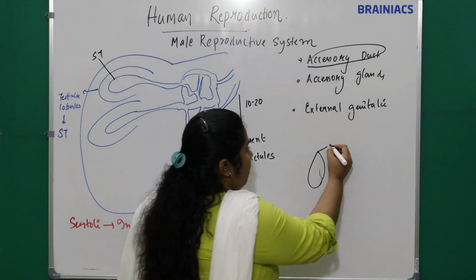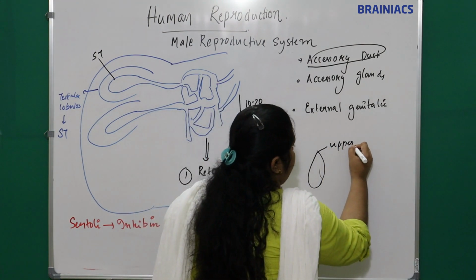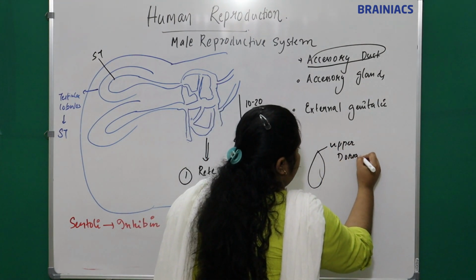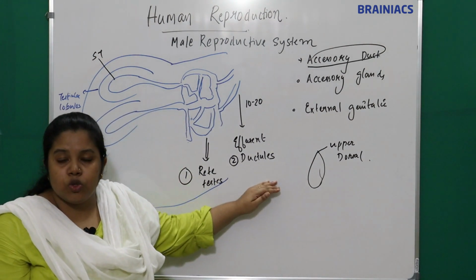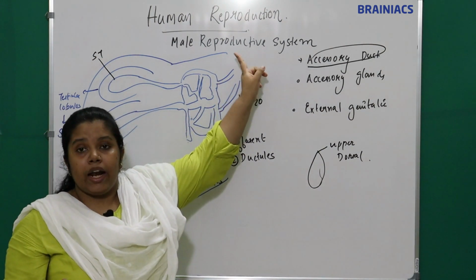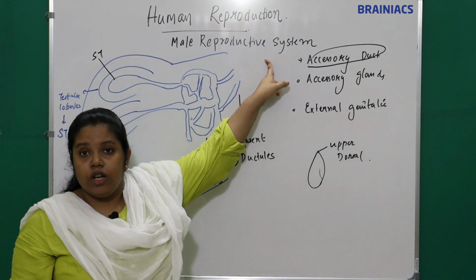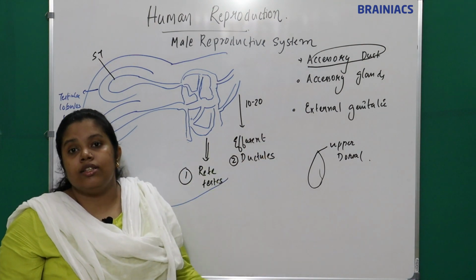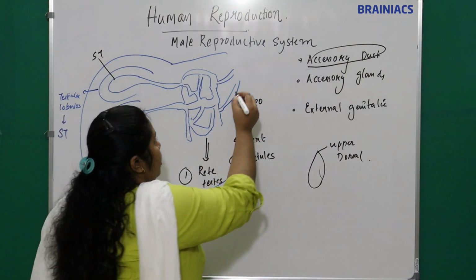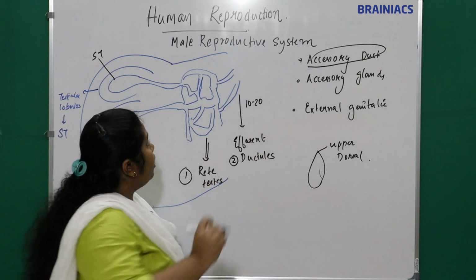So the efferent ductules leave the upper and dorsal surface of the testis and connect to a highly coiled single tube.